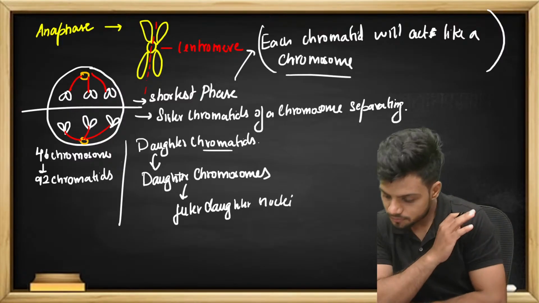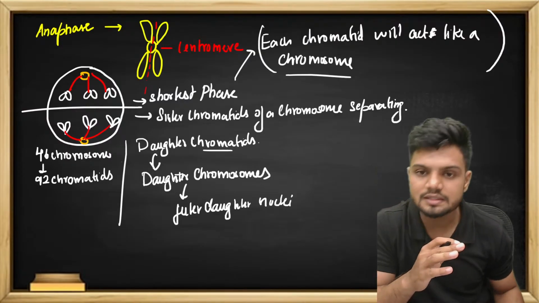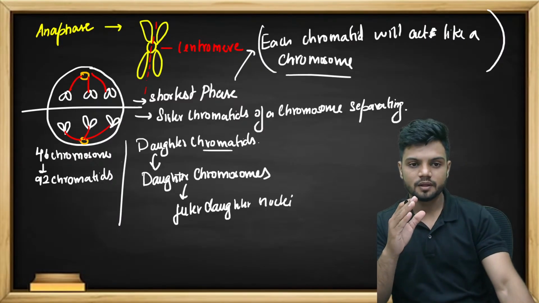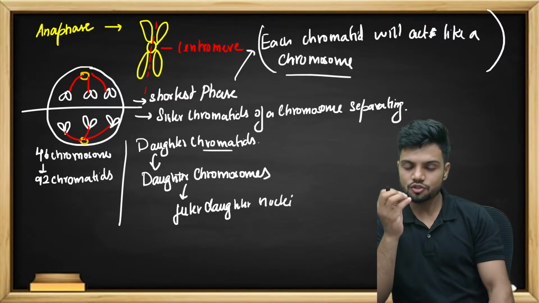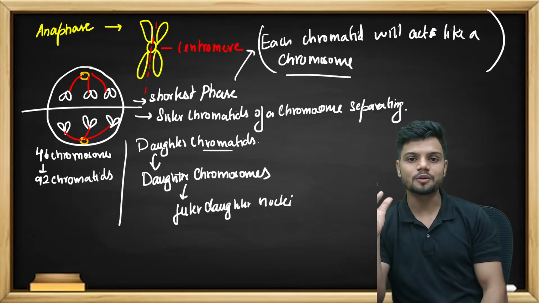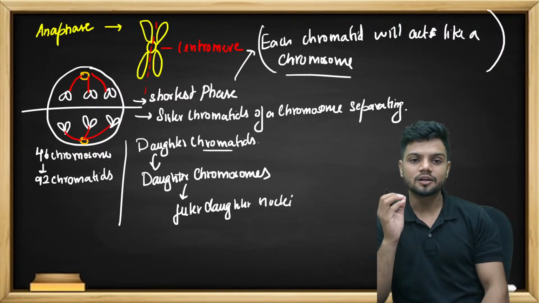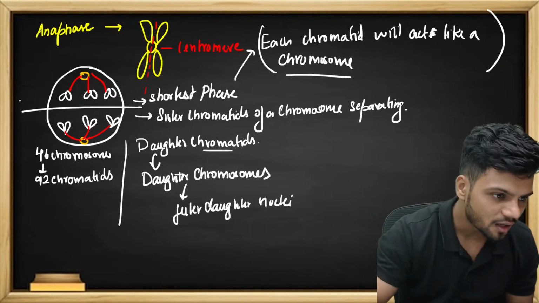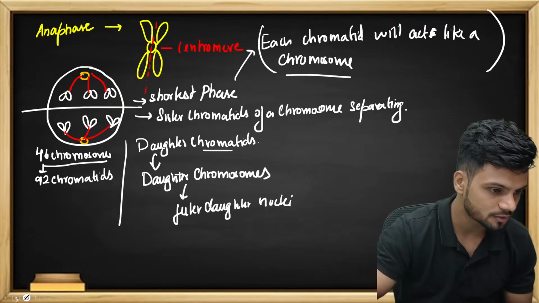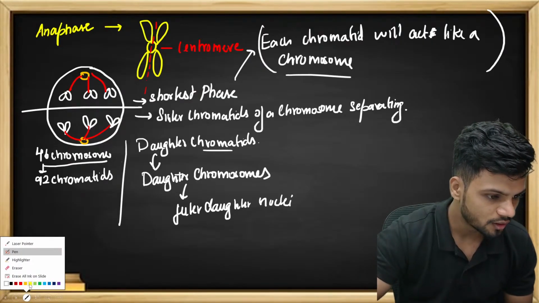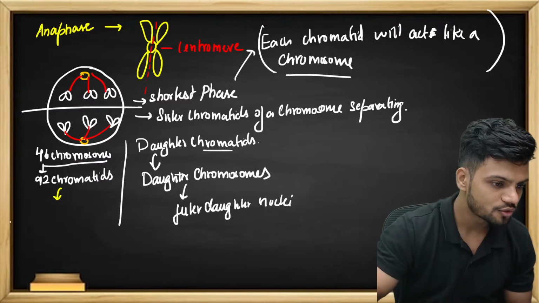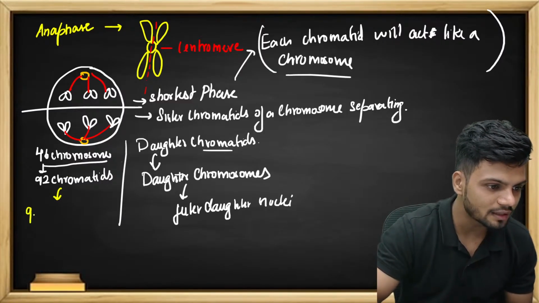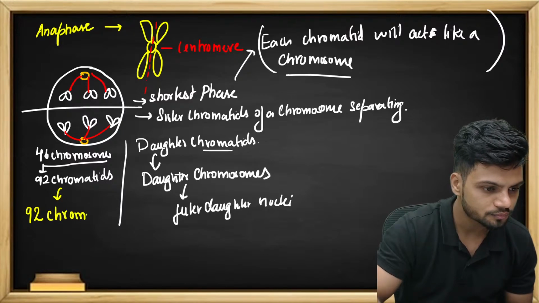Okay. So cleavage has to begin in this phase. Yes, it starts, but understand the main point here. Each chromatid will act like a chromosome now. So technically, instead of 46 chromosomes, since each chromatid is acting like a chromosome, can I tell that temporarily in the anaphase there are 92 chromosomes? 92 chromosomes temporarily.